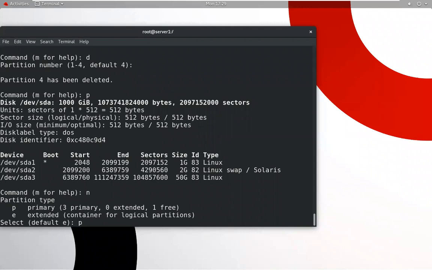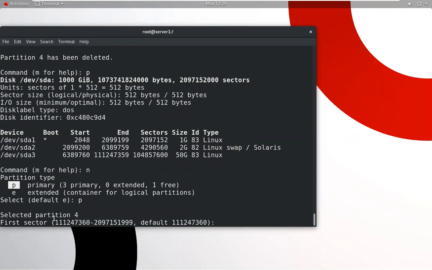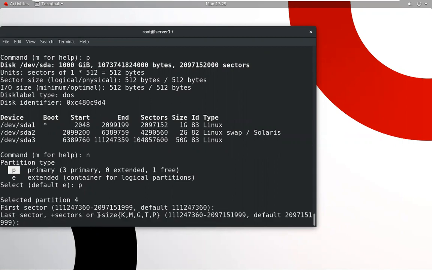Suppose we type p for primary. Then assign the space: give the size with a plus sign, it can be in KB, MB, GB, TB, PB format. So give a plus sign, give 1 GB.